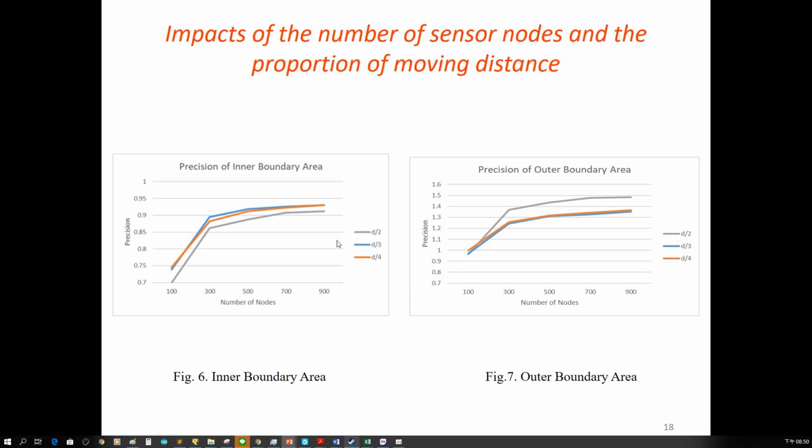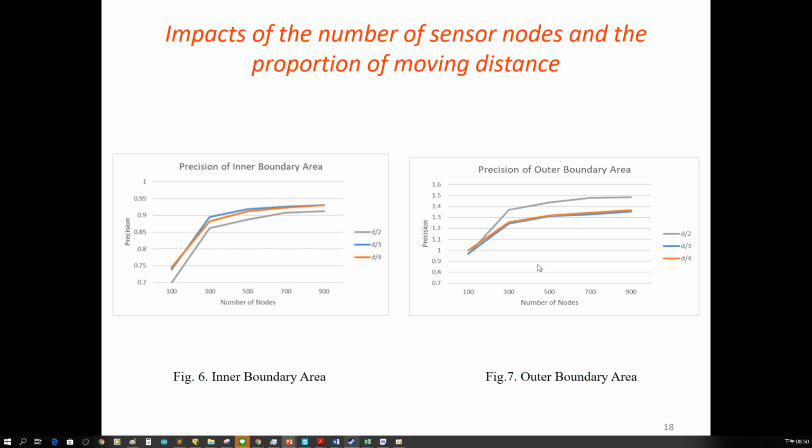And then we will analyze the impact of the number of sensor nodes and the proportion of the moving distance. The influence of the number of sensor nodes is the same as the conclusion in the previous subsection. So we only analyze the proportion of the moving distance. Then when the number of sensor nodes is 900, the performance of IBA at 1/3 and 1/4 of distance is almost the same.